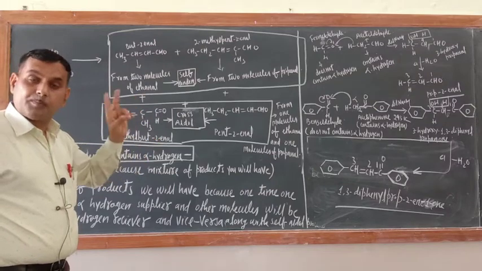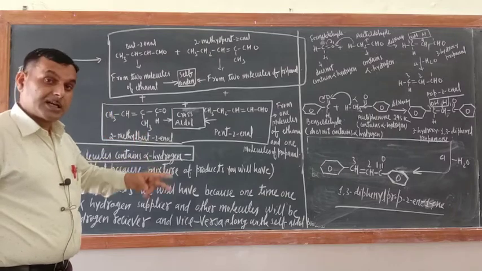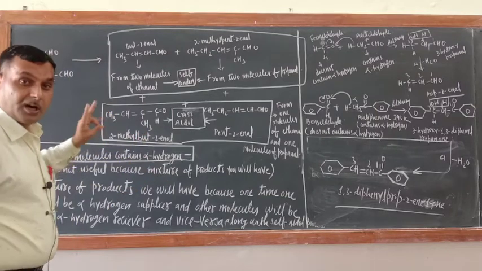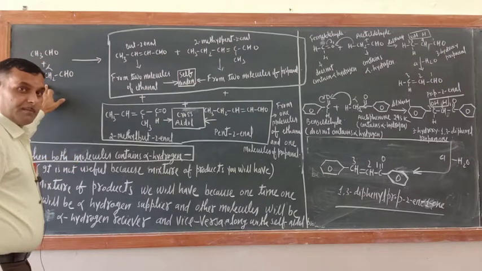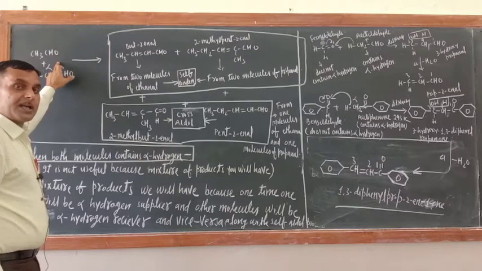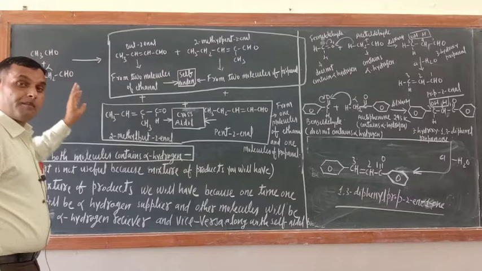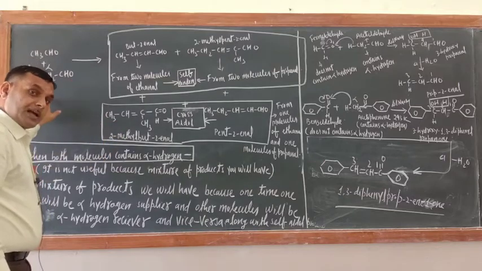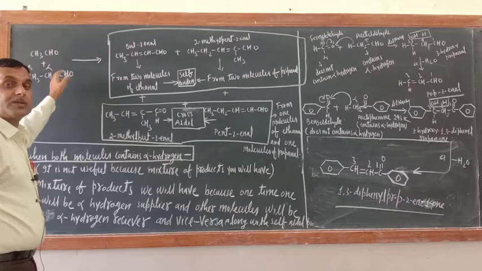Second, propanal and propanal will react together. Third, ethanal and propanal both react, where ethanal is the alpha hydrogen supplier and propanal is the receiver. Fourth chance, propanal may be the alpha hydrogen supplier and ethanal may be the receiver.